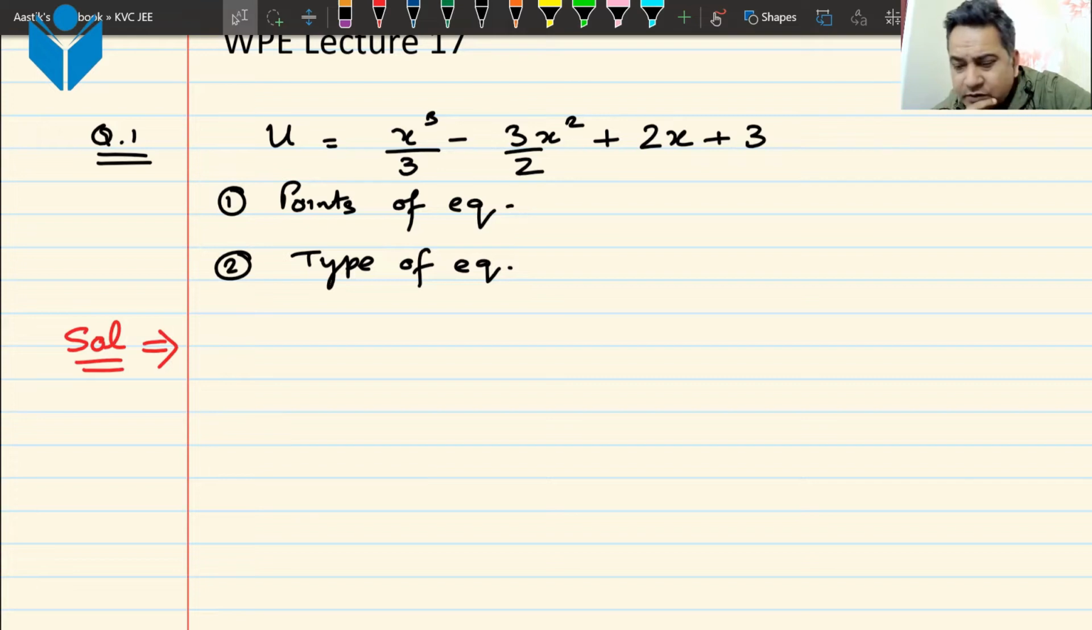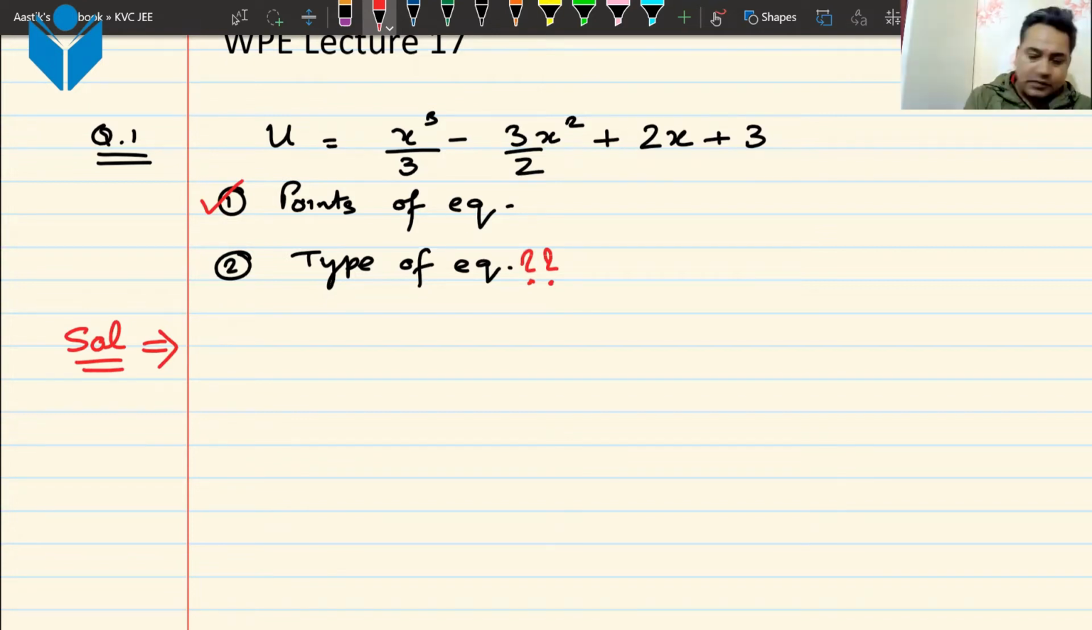What are the points of equilibrium? That is the first question, beta. Don't tell me the answer. 2, 1. So how many points are there? 2 points. So in both the points, it is stable equilibrium. There are 2 points. In both the points, is the equilibrium stable?